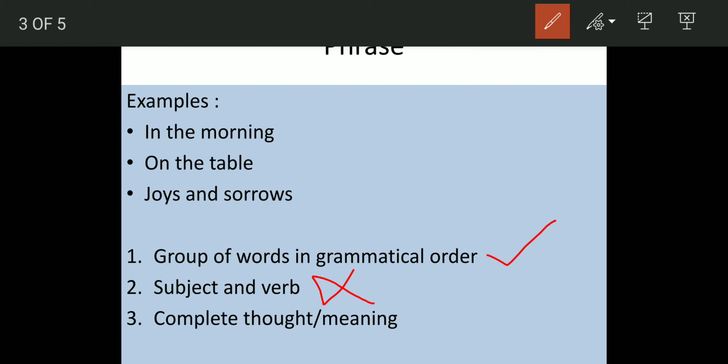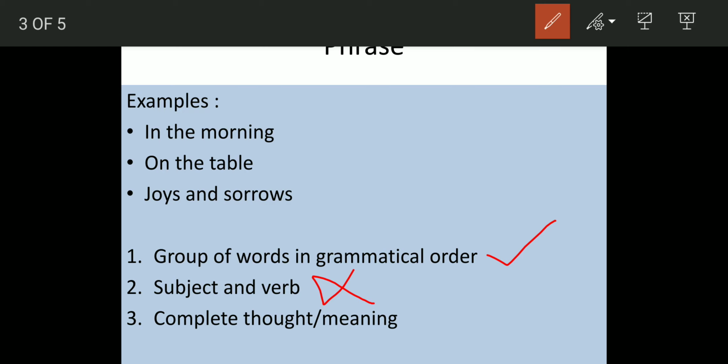Complete thought and meaning. Is each of them conveying a complete thought or meaning? We know "in the morning" makes sense in itself. That's something in the morning. But what? Is it telling you completely? If somebody comes to you and says "in the morning", will you understand what he's trying to say? Is it a complete meaning? Is he conveying the complete thought? No. It is making sense, but it is not making complete sense. It is not conveying complete thought or meaning. So it is a phrase.